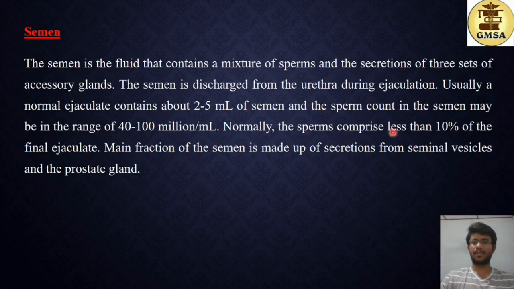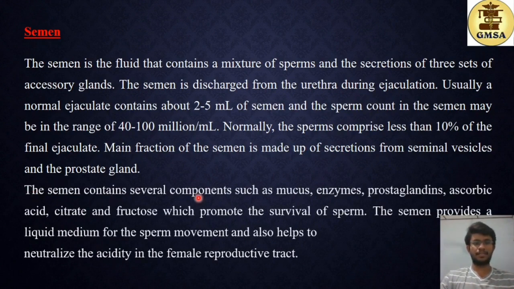Normally the sperm comprises less than 10% of the final ejaculate. So less than 10% you can find the sperms. The rest, 90% of the semen, is the secretions from the 3 accessory glands. The main fraction of the semen is made up of secretions from the seminal vesicles and the prostate gland.